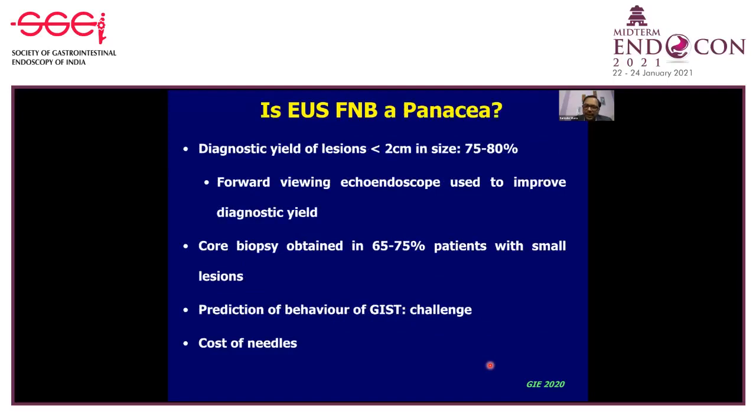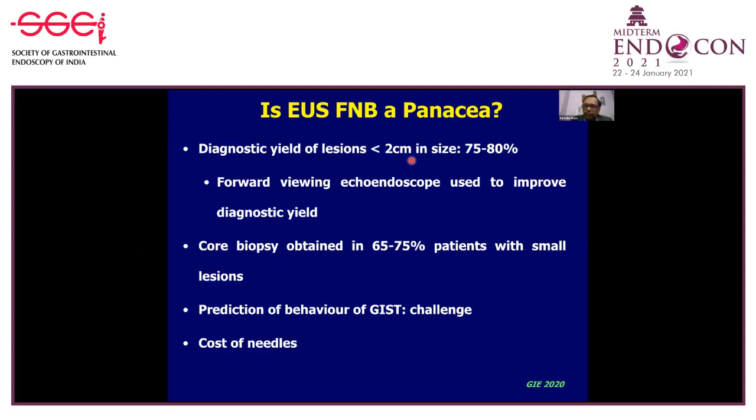So is it that EUS fine needle biopsy is a panacea for diagnosis of submucosal lesions? Unfortunately, the answer is no, because as we started using FNB more commonly, we realized that the diagnostic yield of EUS-FNB for lesions which are less than 2 centimeters in size is again 75 to 80%, in contrast to about 95 to 98% for lesions which are bigger than 3 centimeters.